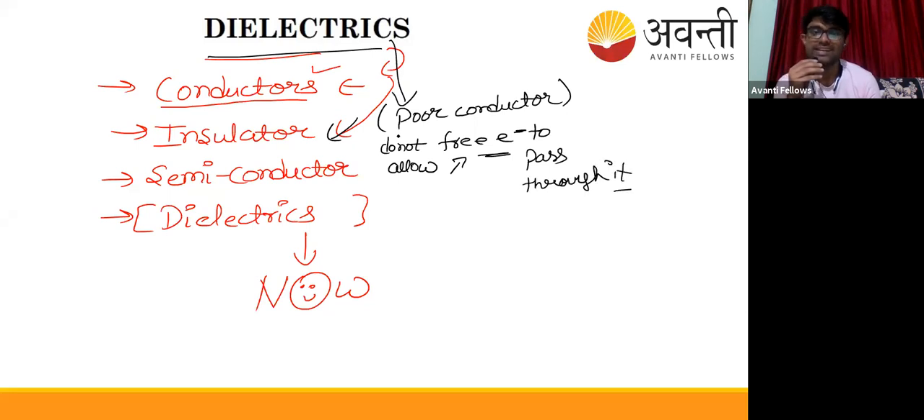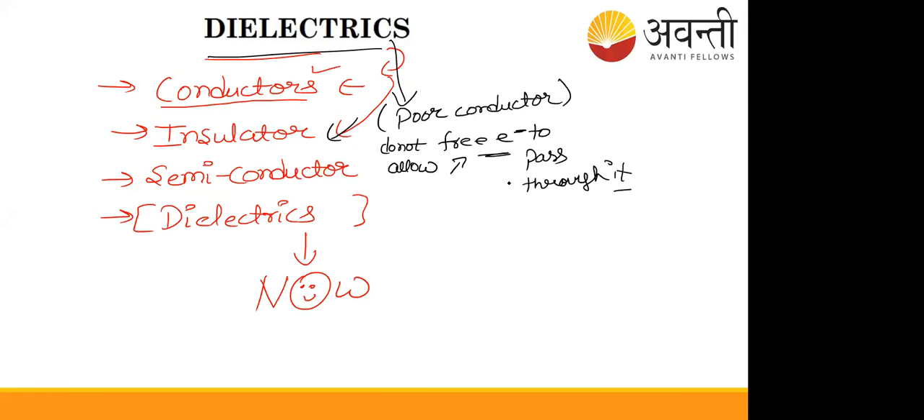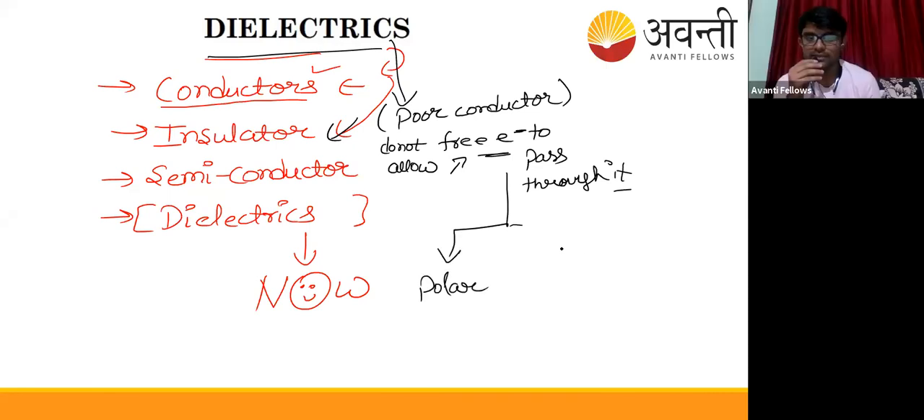So they are kind of insulators, but not actually insulators, because they have two other types. There are polar and also non-polar dielectrics. We will go into this topic also, but for now, understand this thing.